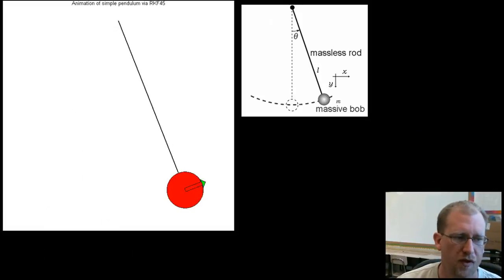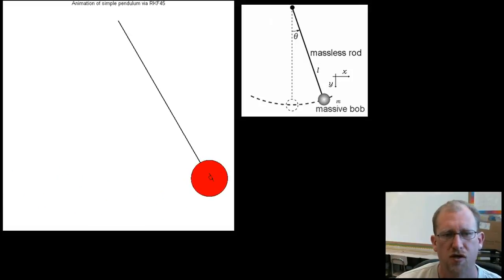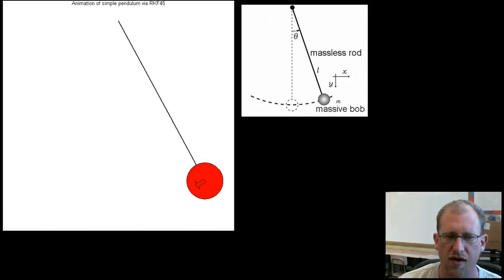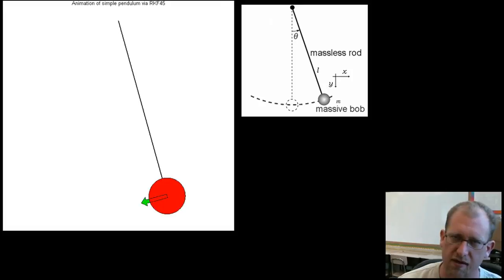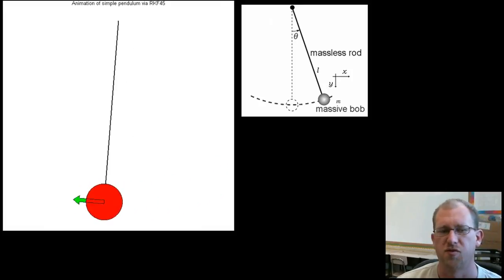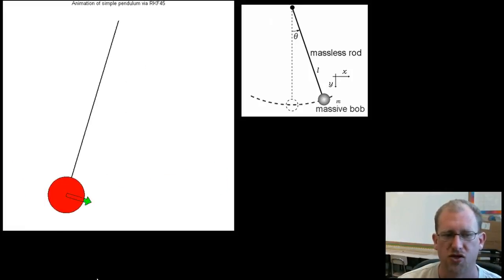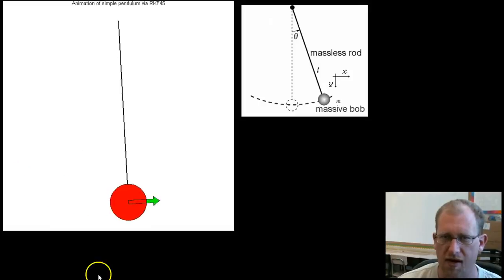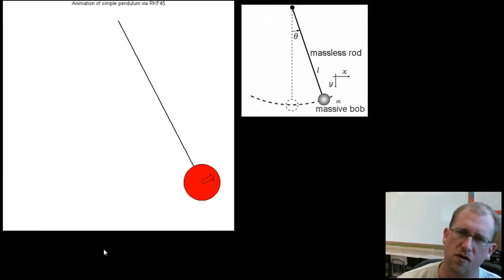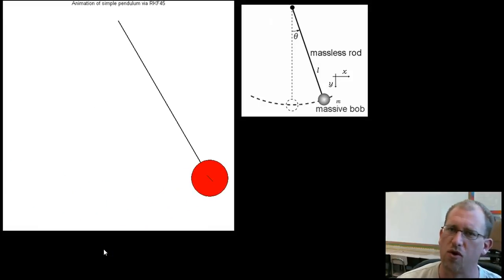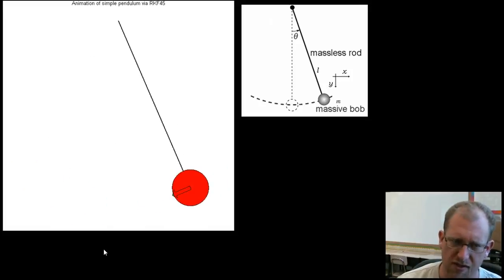So here's some pictures for you. This is just to illustrate how a pendulum is a little bit more complicated than a spring. Here we have the restoring force that changes direction as the pendulum bobs back and forth, right? And the restoring force changed direction on a spring too. It pointed up, then it pointed down, then it pointed up, then it pointed down.